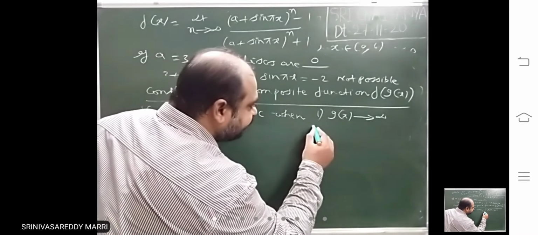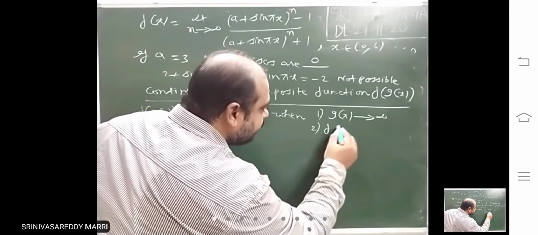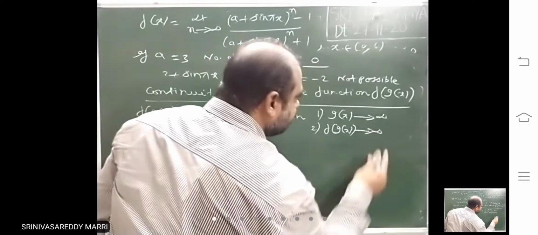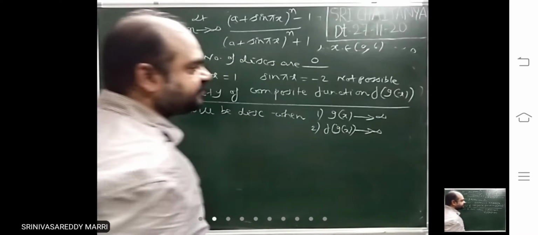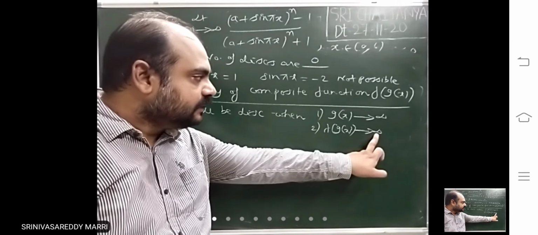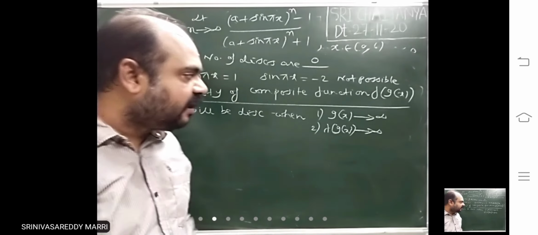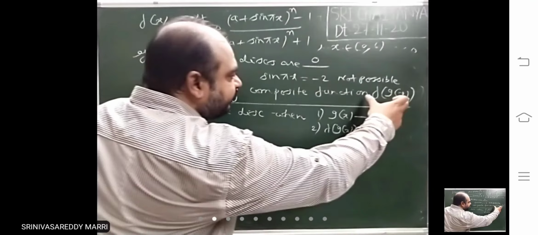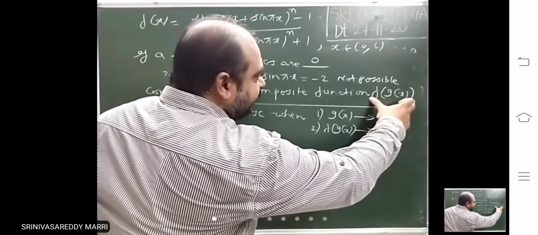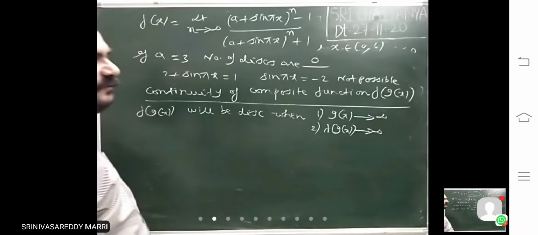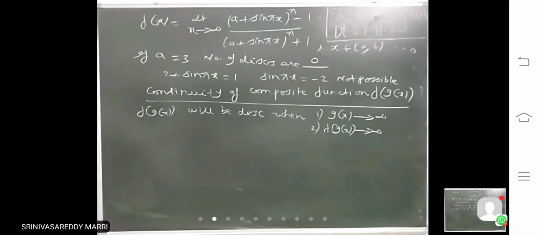Such type of x's will be there. Then in some cases, this f of g of x will become infinity. If you substitute x equal to that, it will become infinity. That means such value of x is also called discontinuity of that function. Simple: where the given function will become infinity, that is one discontinuity. Where this g of x will become infinity, that is one discontinuity. Look at one problem, you will understand.